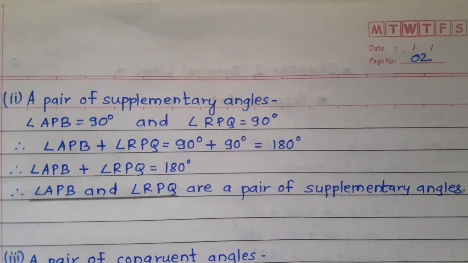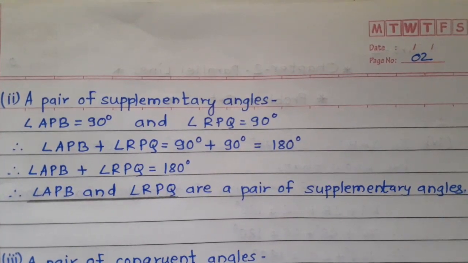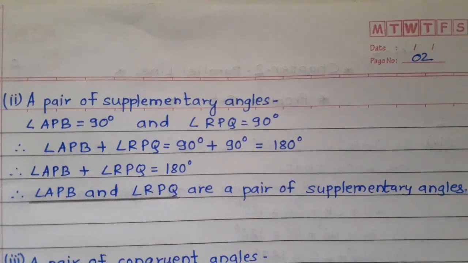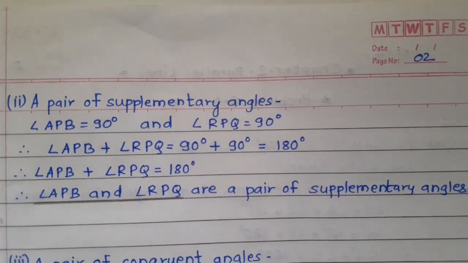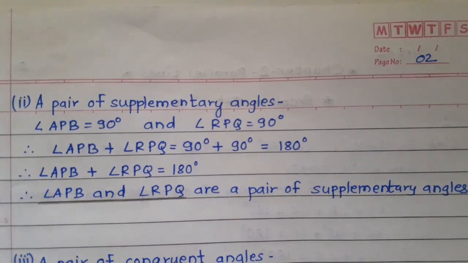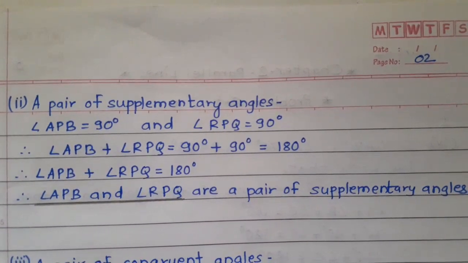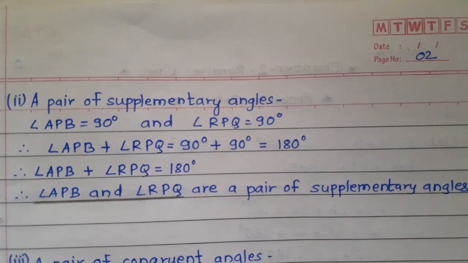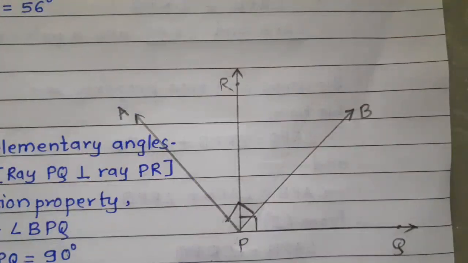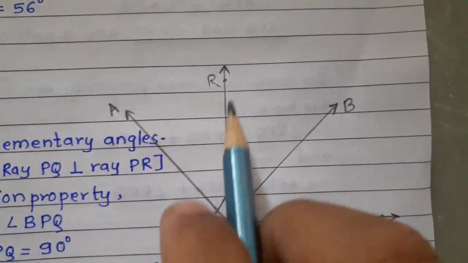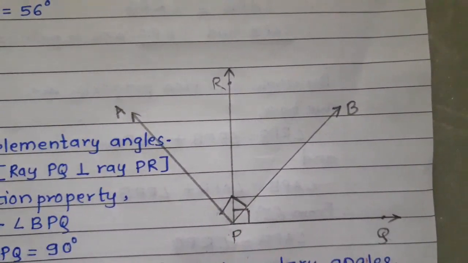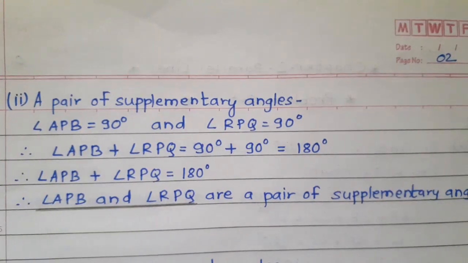Question second, a pair of supplementary angles. Two angles whose addition is 180 degree are known as supplementary angles. So here angle APB and angle RPQ are both 90 degree.